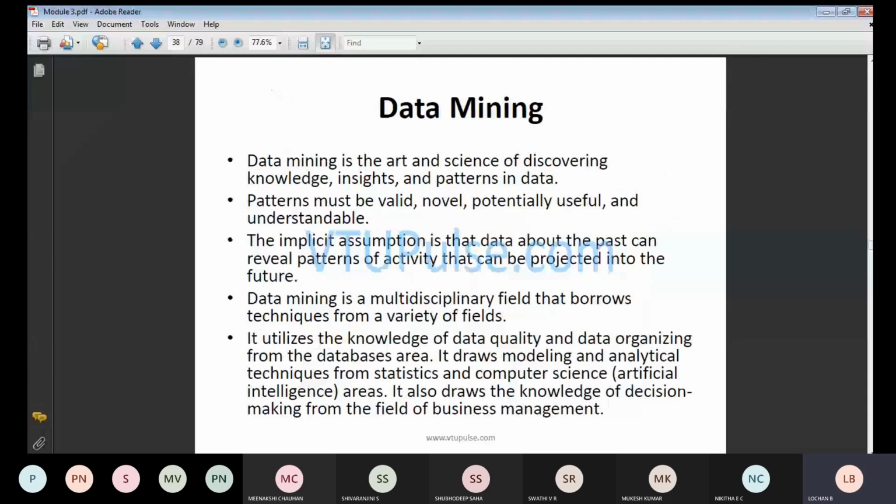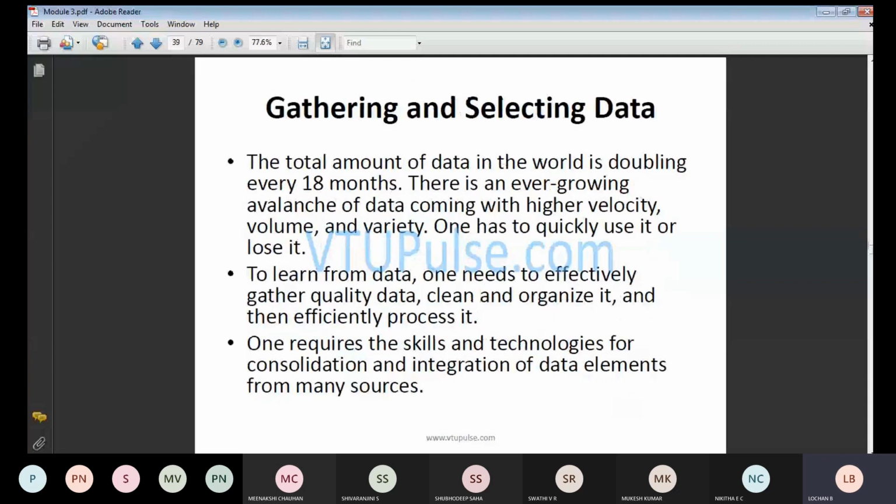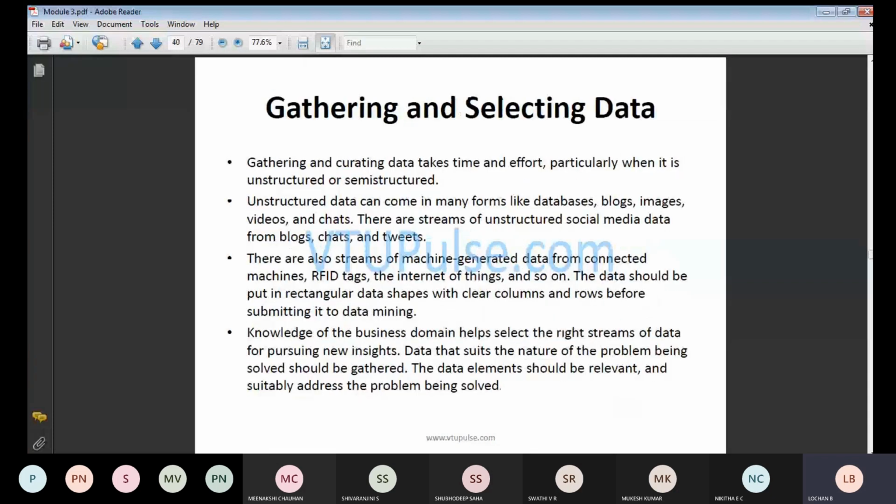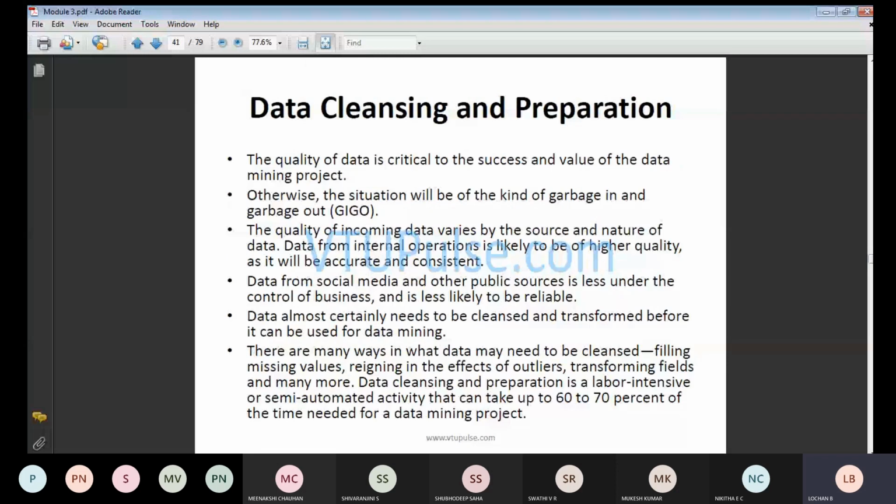Next is data mining: gathering and selecting the data, then data cleaning and preparation. In this case, we will be checking the quality of the data, whether you are going to get garbage in or garbage out.